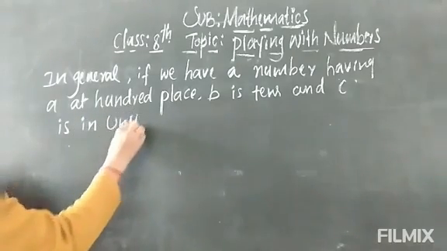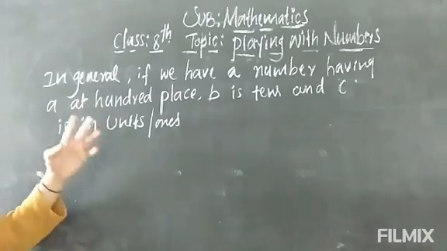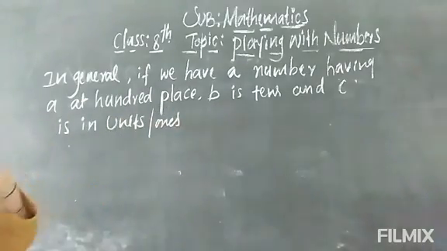C is in units or ones, we can pronounce it either way, no problem.